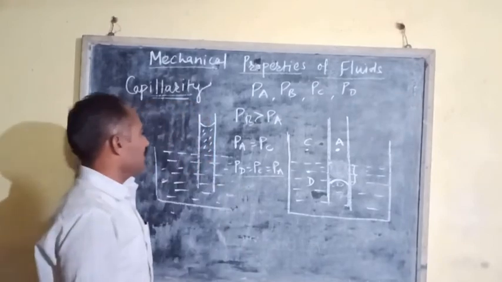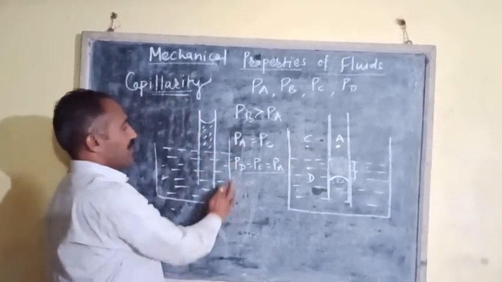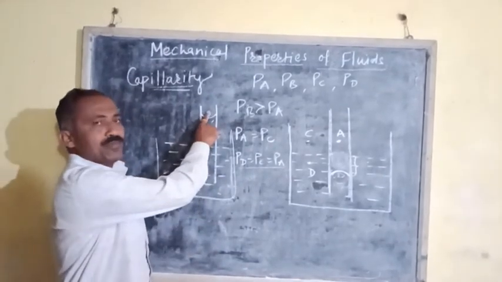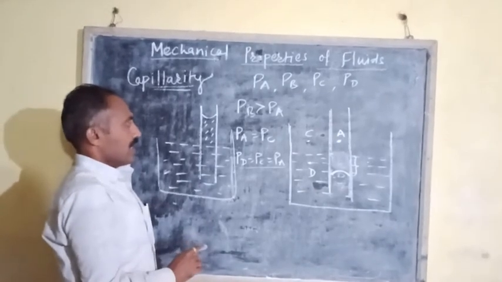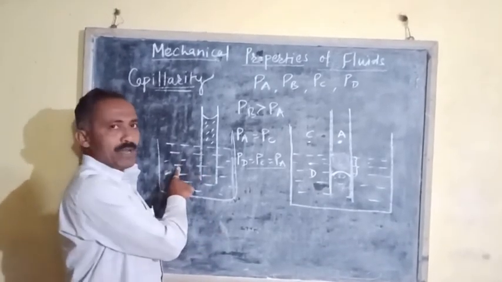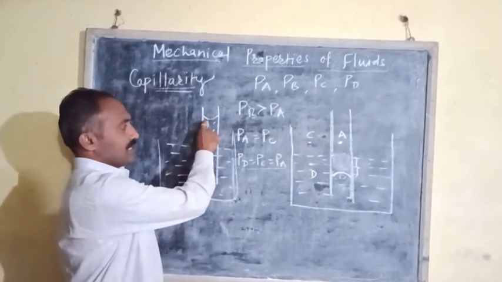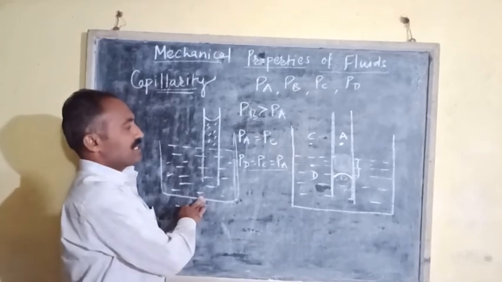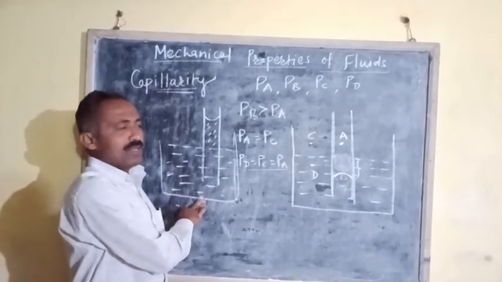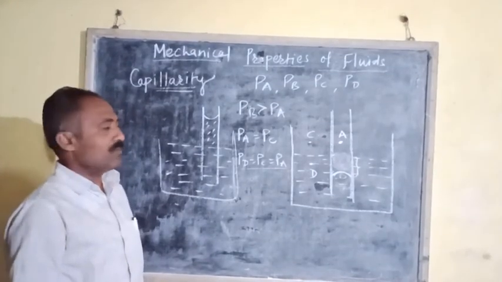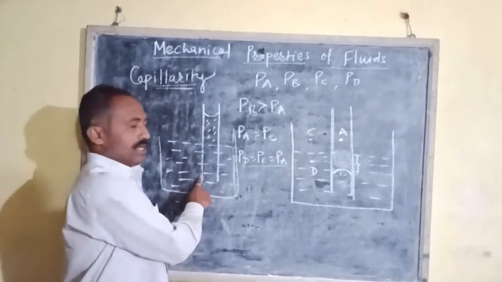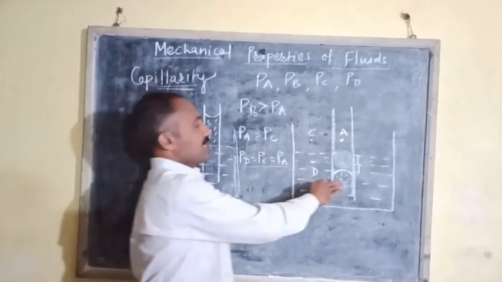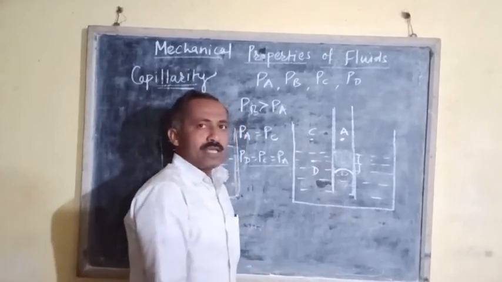In the case of a liquid which partially or completely wets the solid, the pressure inside the capillary tube will be lower than the pressure outside the capillary tube, and therefore the liquid level will rise. The same reasoning applies to a liquid which partially or completely wets the solid. In that case the liquid level rises, known as capillary rise, and the other case is called capillary fall. Thank you.